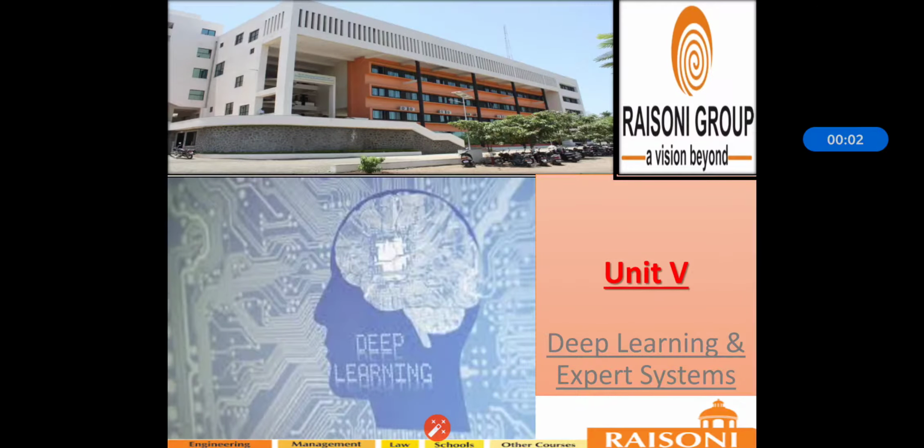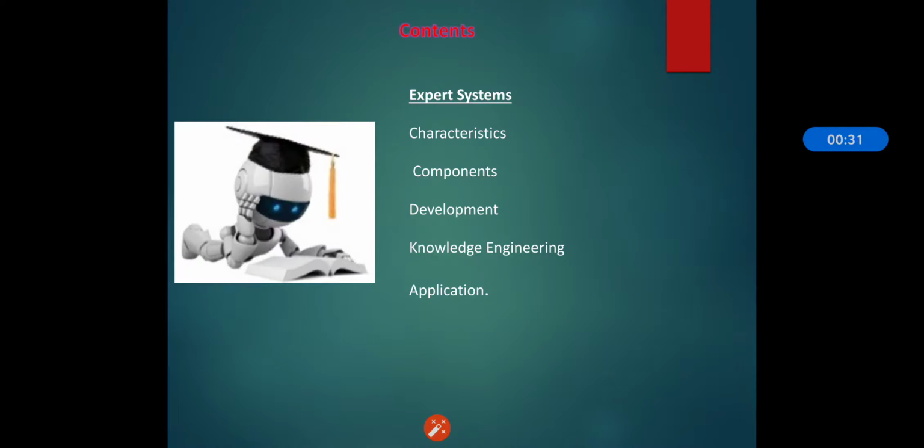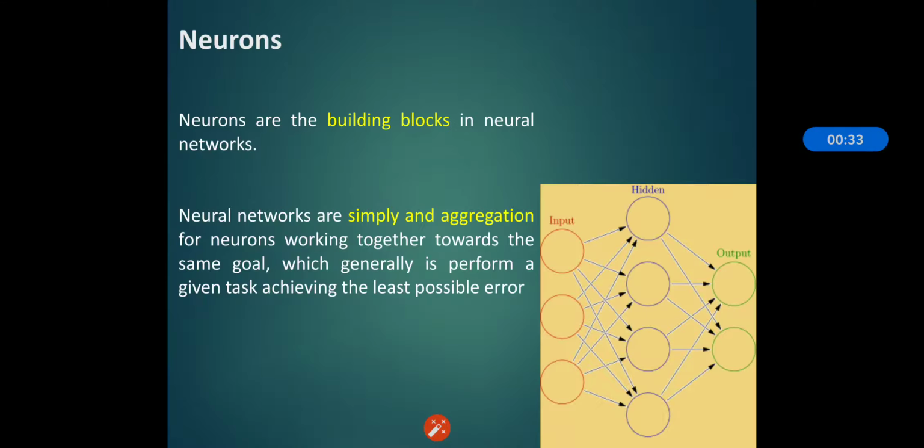Students, in this section we will start with our unit 5, that is deep learning and expert system. So the concepts are neuron, linear perceptron as neuron, neural network architecture, the working layers, activation functions, feed forward neural network, limitations of neurons, then what is DBN, their large scale model, high volume data, variety, velocity of data, local minima, its types, and the details of expert system.